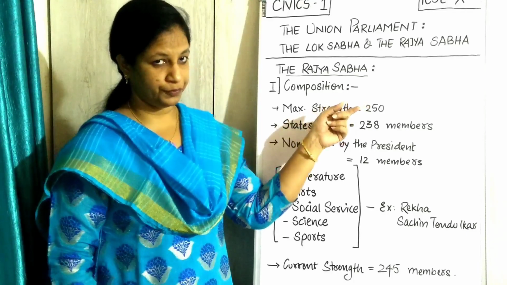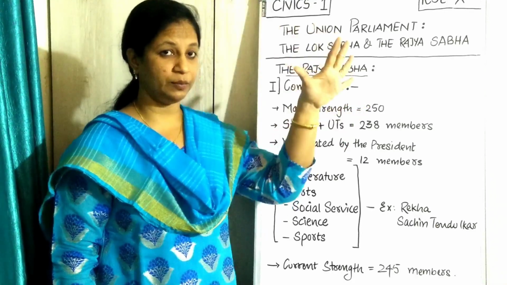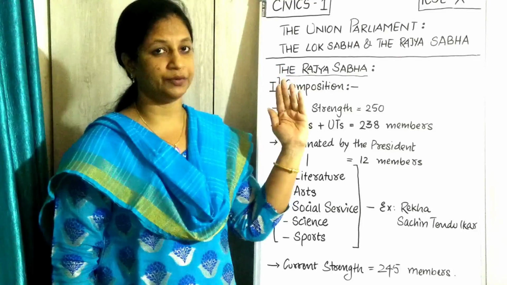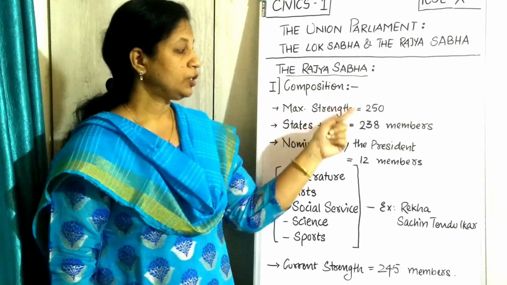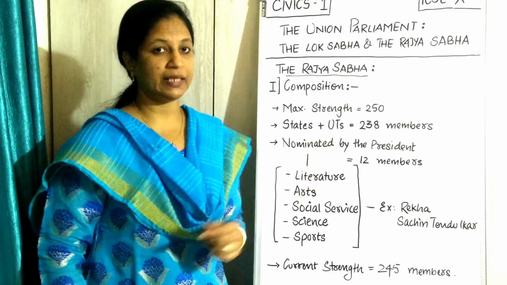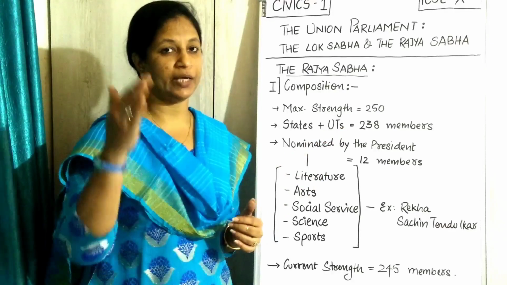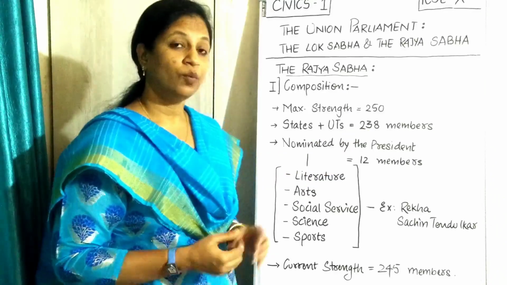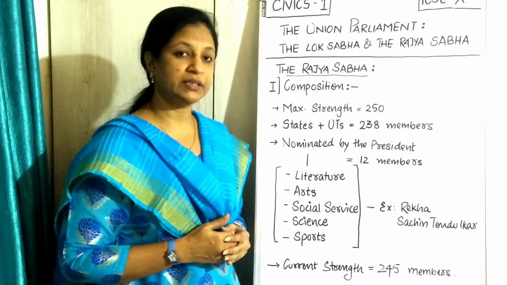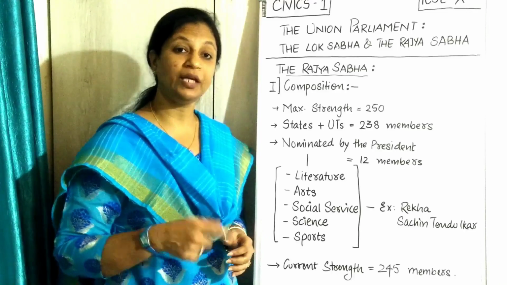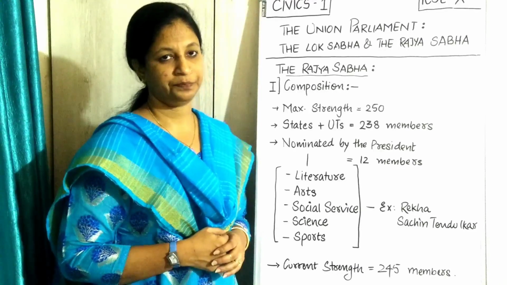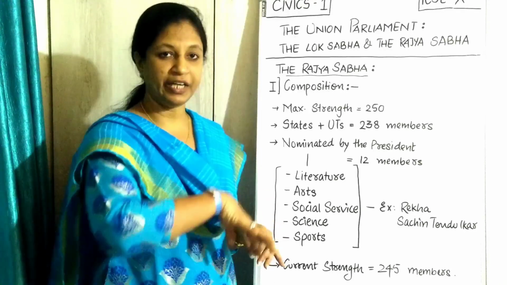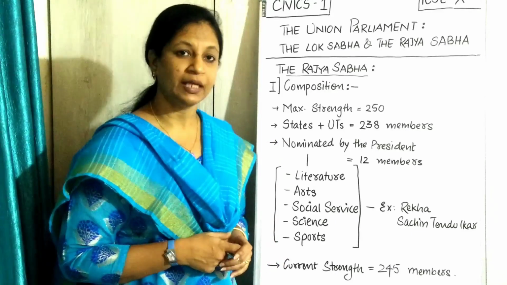Out of those 250 members, होने चाहिए मैक्सिमम इतने होने, उससे एक्सीड नहीं हो सकता. Out of this, 238 members we can send from the states and the union territories. So it will be 238. Then the next 12 members are left out. Those members can be nominated by the president, and those people can be from various professions and various backgrounds.